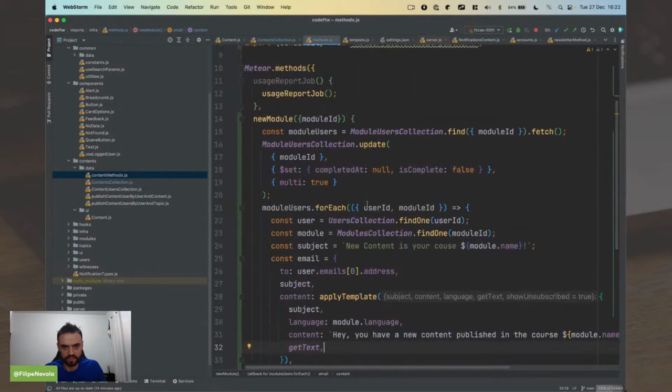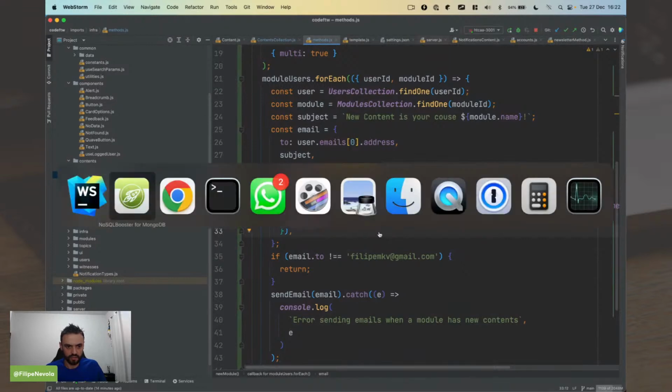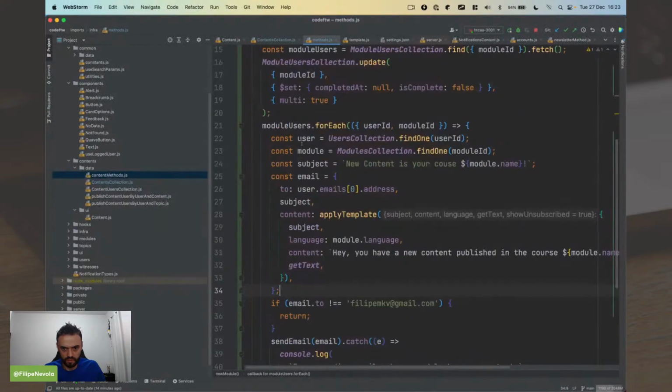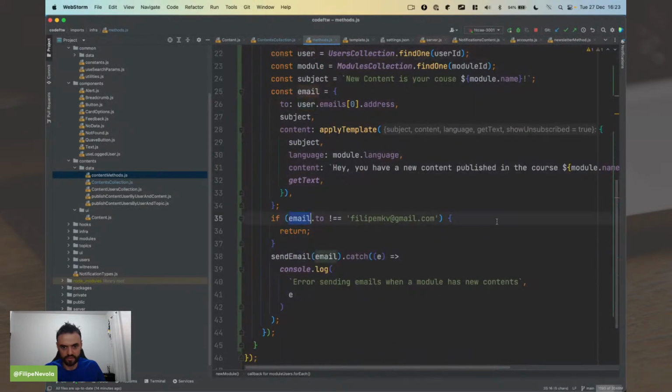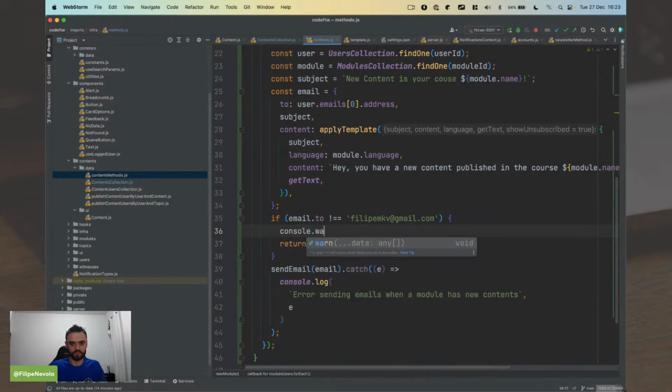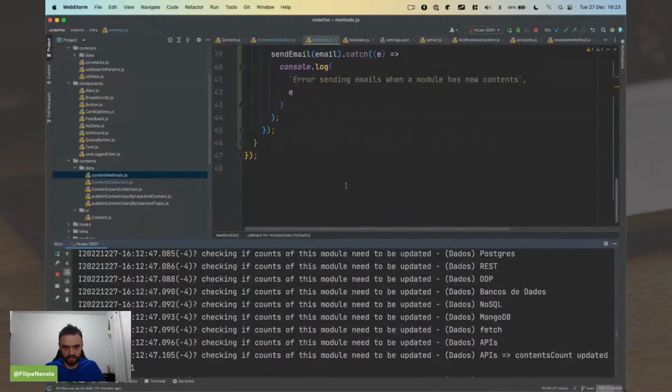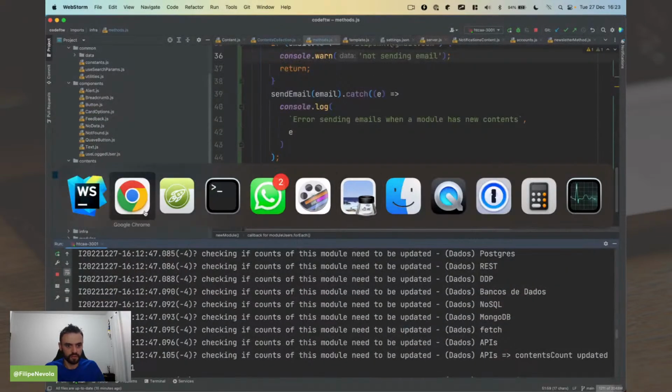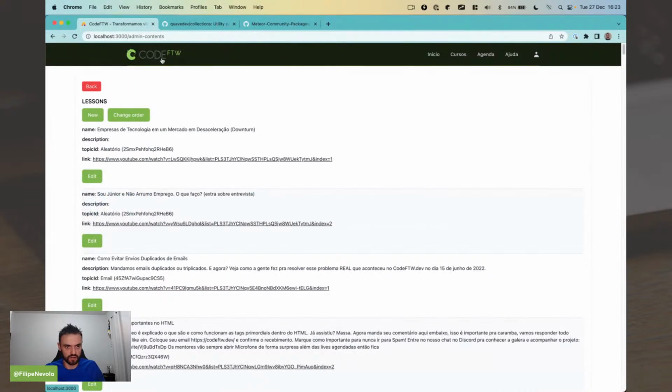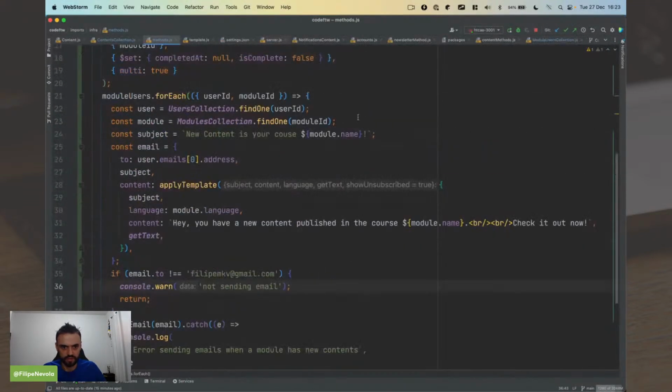So let's test this. Let me check if my user probably has this. So I'm sending email. Now I'm going to create a new one. I'm going to get a course. Oh, the user should have completed the course. New content is in your course.